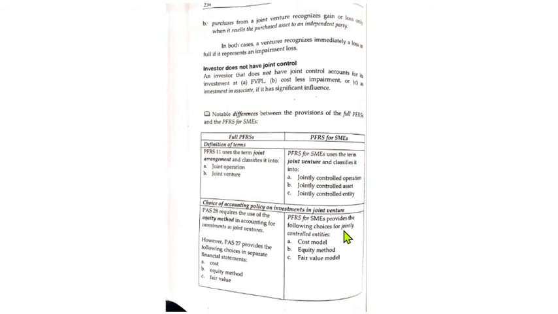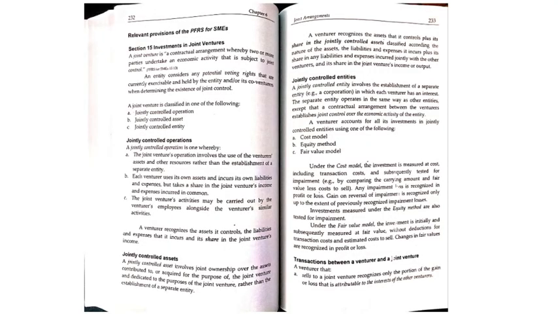Ito yung choice for entities only: cost, equity, and fair value model. Okay. So yung cost model, equity model, fair value model, by this time you should be familiar with the differences between the three models. Okay? Pasadahan lang natin ng konti.